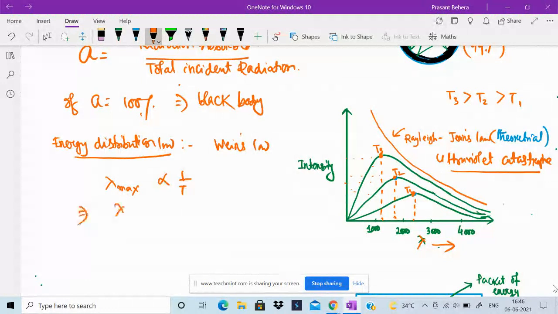This implies that lambda maximum is equal to b by T, where b is a constant called Wien's constant. Or lambda maximum times temperature in Kelvin is equal to a constant. This is the way.